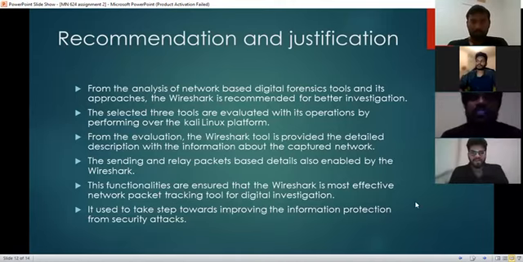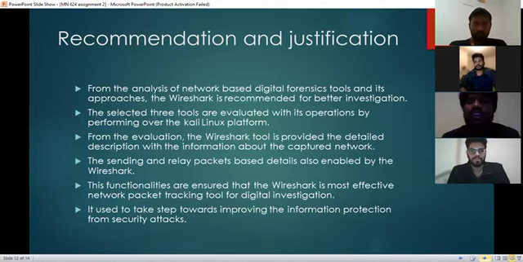I am going to explain the recommendations and the justifications of our assignment. From this analysis of network-based digital forensic tools and their approaches, Wireshark is recommended for better investigations. It is used for better investigations in digital forensics. The selected three tools are evaluated by performing all operations on the Kali Linux platform. And from the evaluation, the Wireshark tool gives a detailed description with the information about the captured data, which was explained by Manikumar in the previous part.